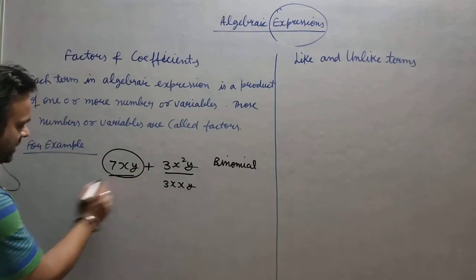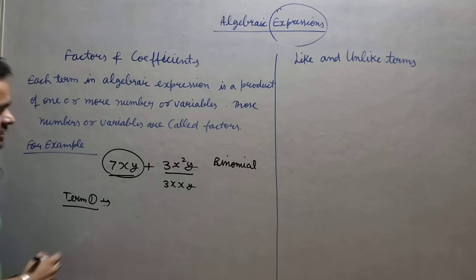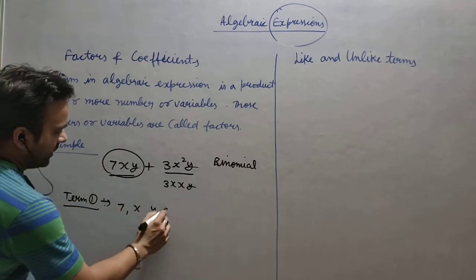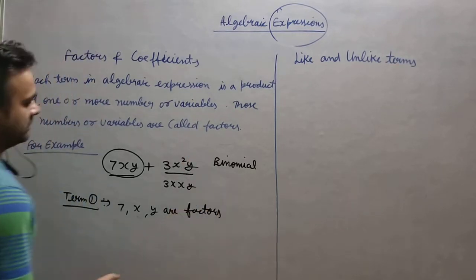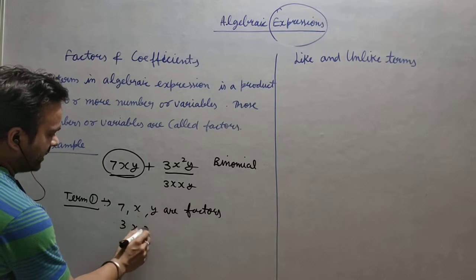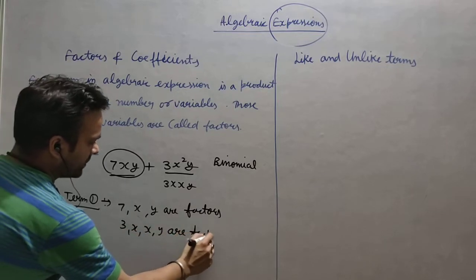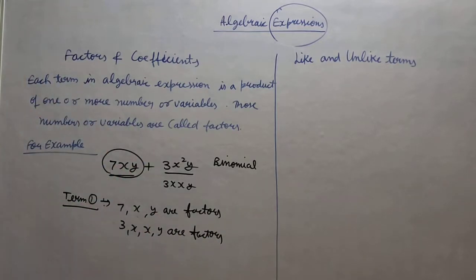So if I see term 1, this particular 7, x and y are factors, right? And in this case 3, x, x and y are factors. So all you have to do is write each term separately, nothing else, right?